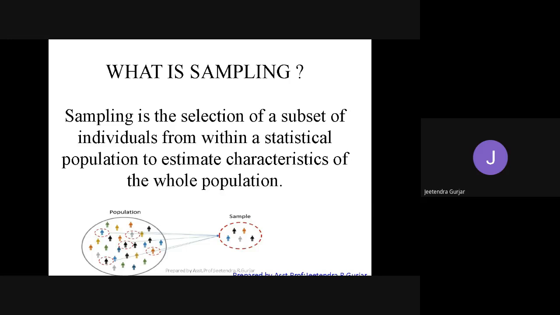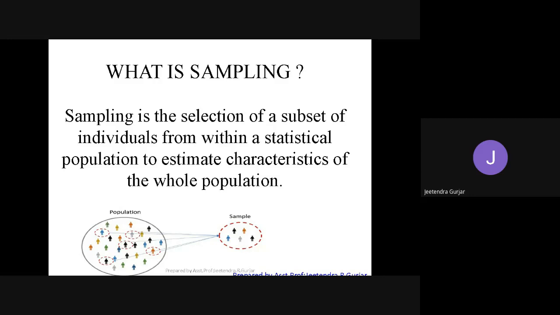So what is sampling? Sampling is the selection of a subset of individuals from within a statistical population to estimate characteristics of the whole population. Very simple, I will give one example. You cook rice. How do you test if the rice is cooked or not?